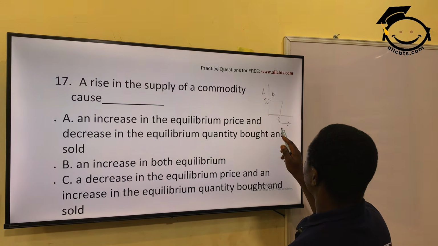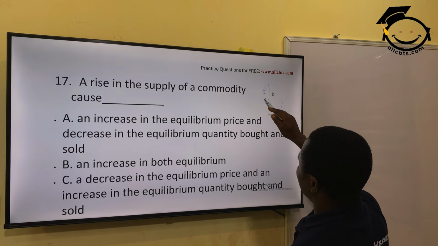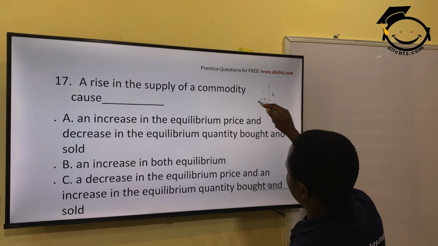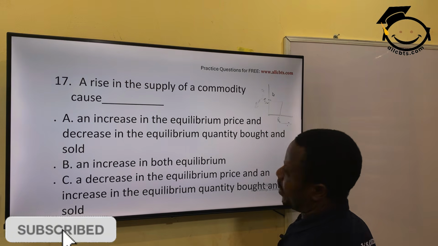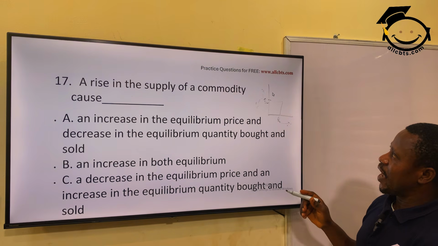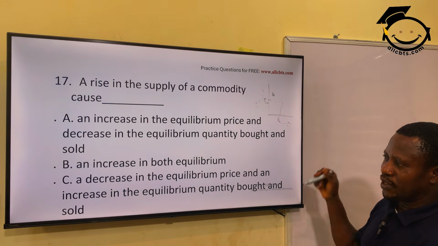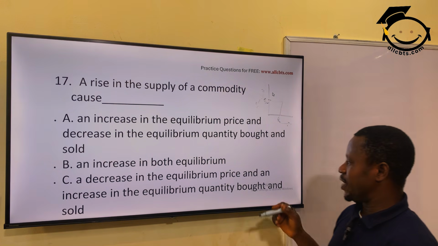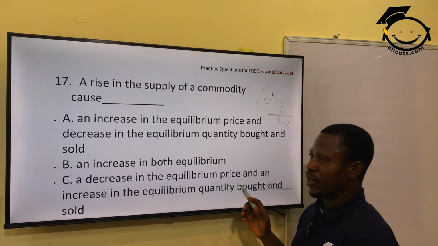Because as you increase the quantity supplied because of the increase in price, the increase in price will have a negative effect: though the seller wants to sell more, the buyer wants to buy less. Why? The quantity supplied has increased, the price has increased, the demand will also what? Fall. So there will be a decrease in quantity bought and sold eventually.